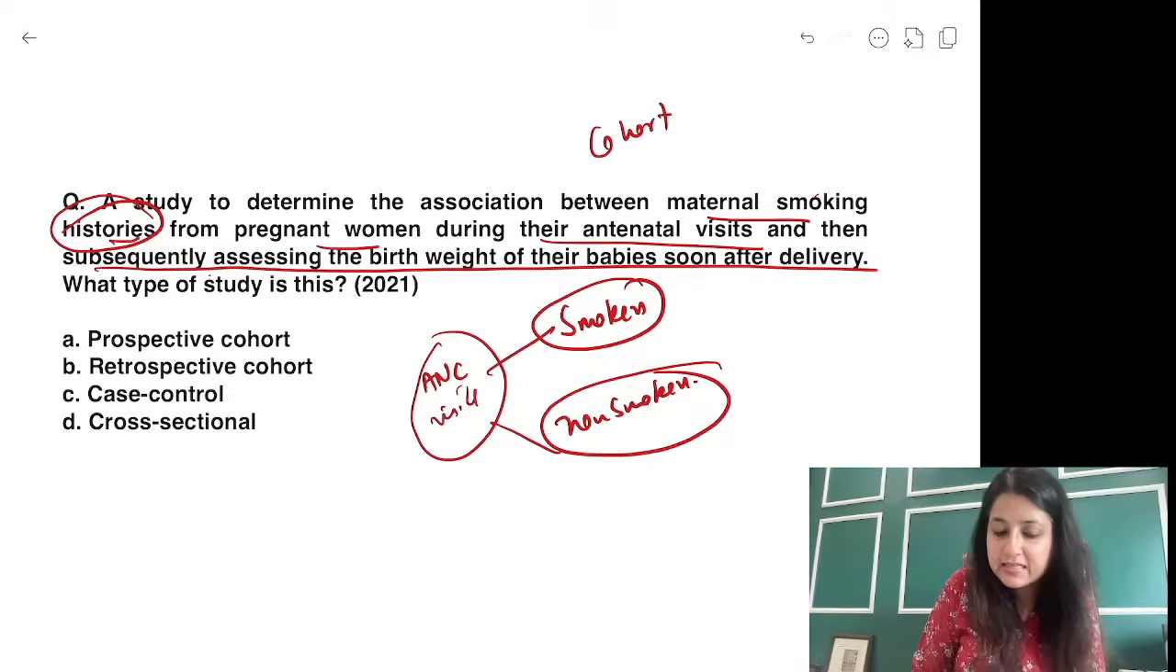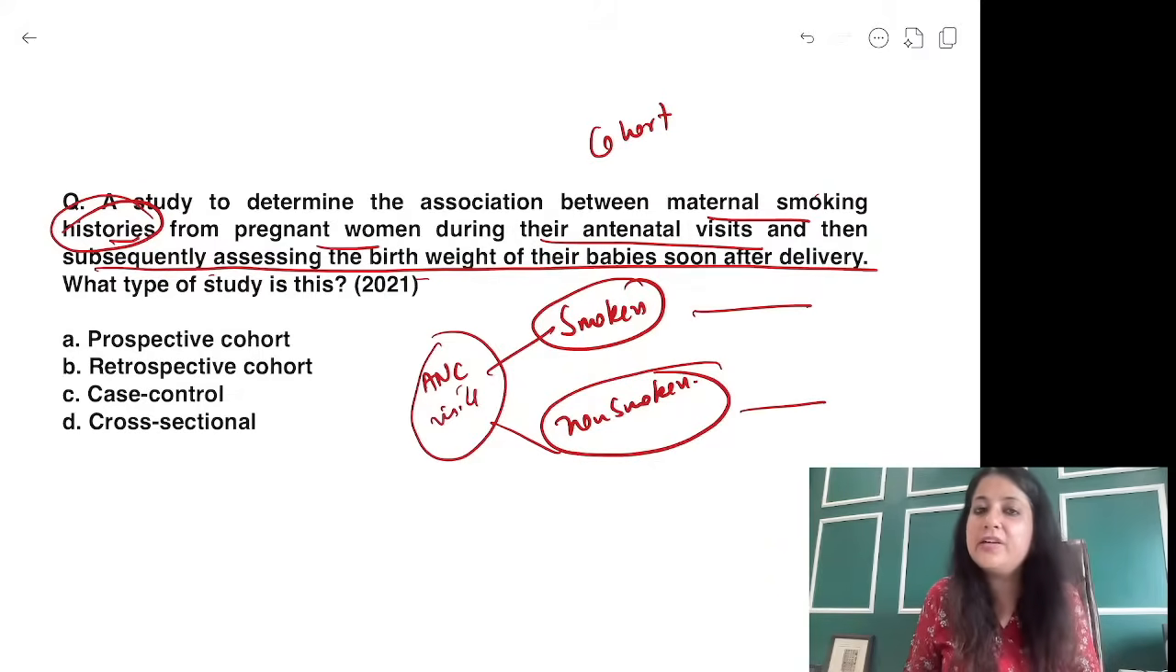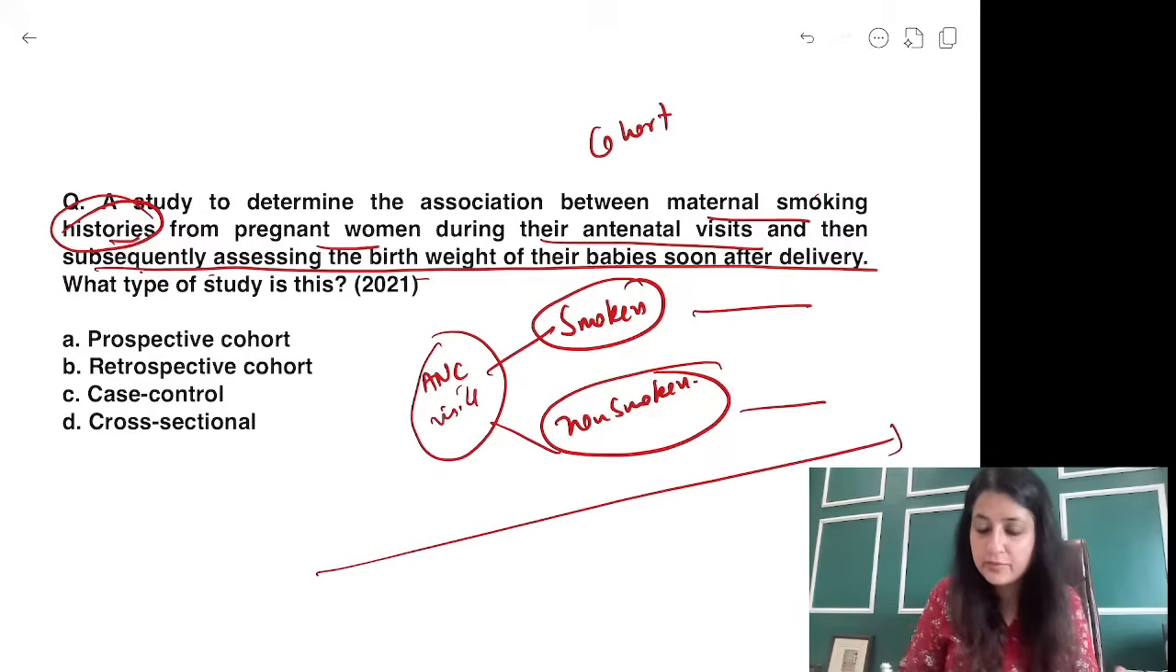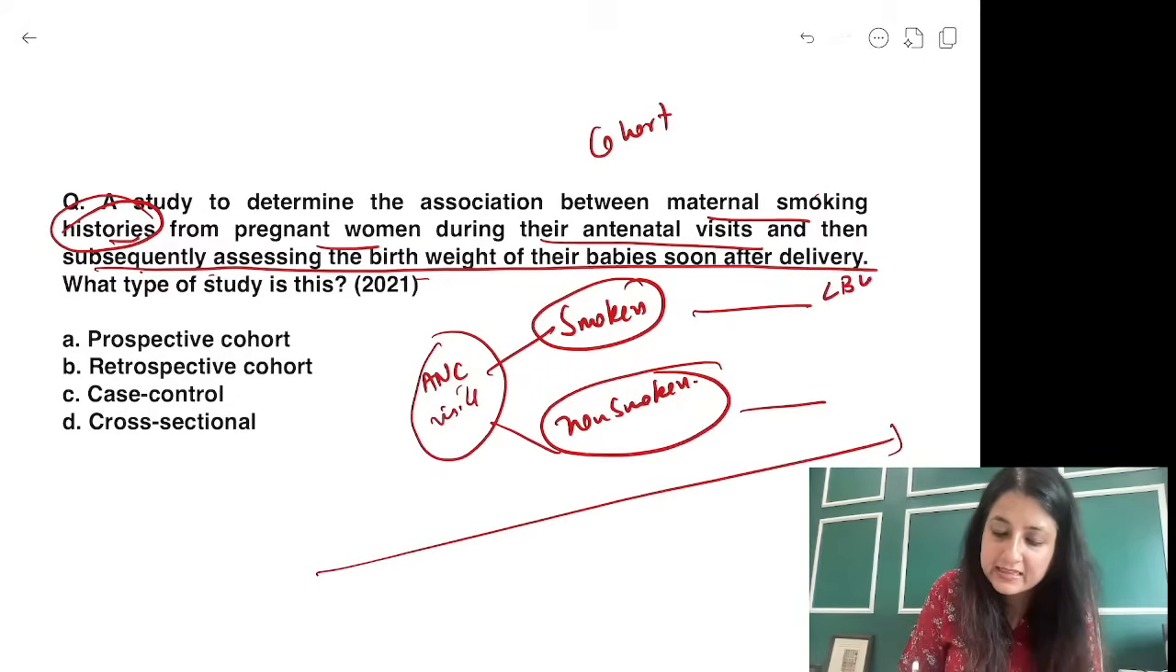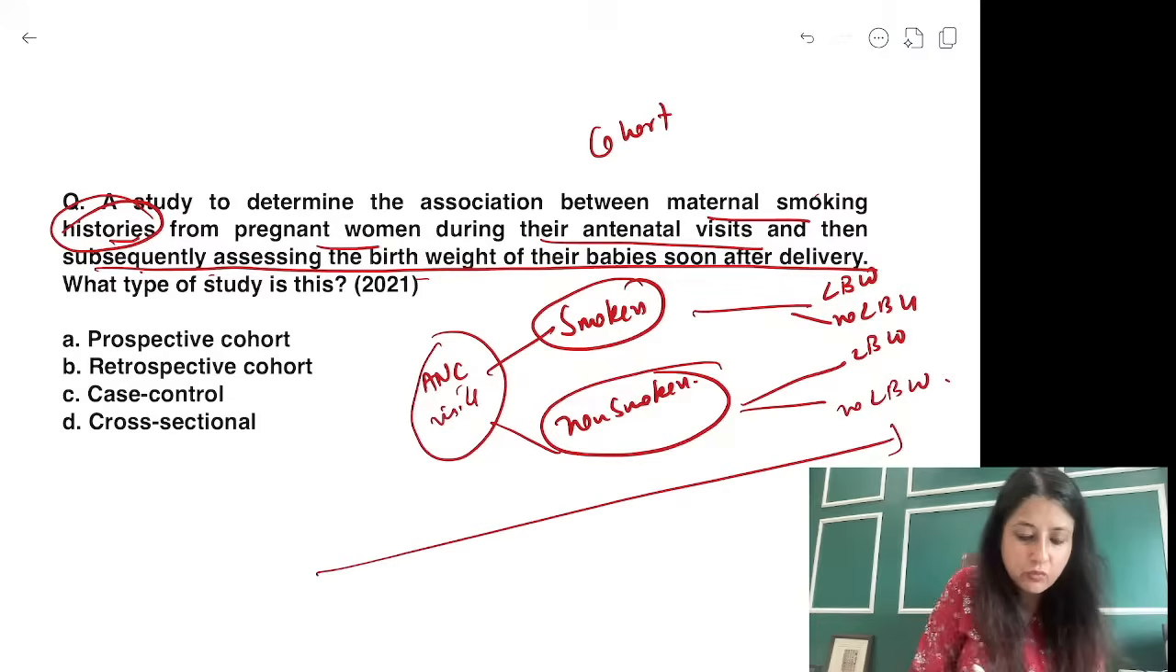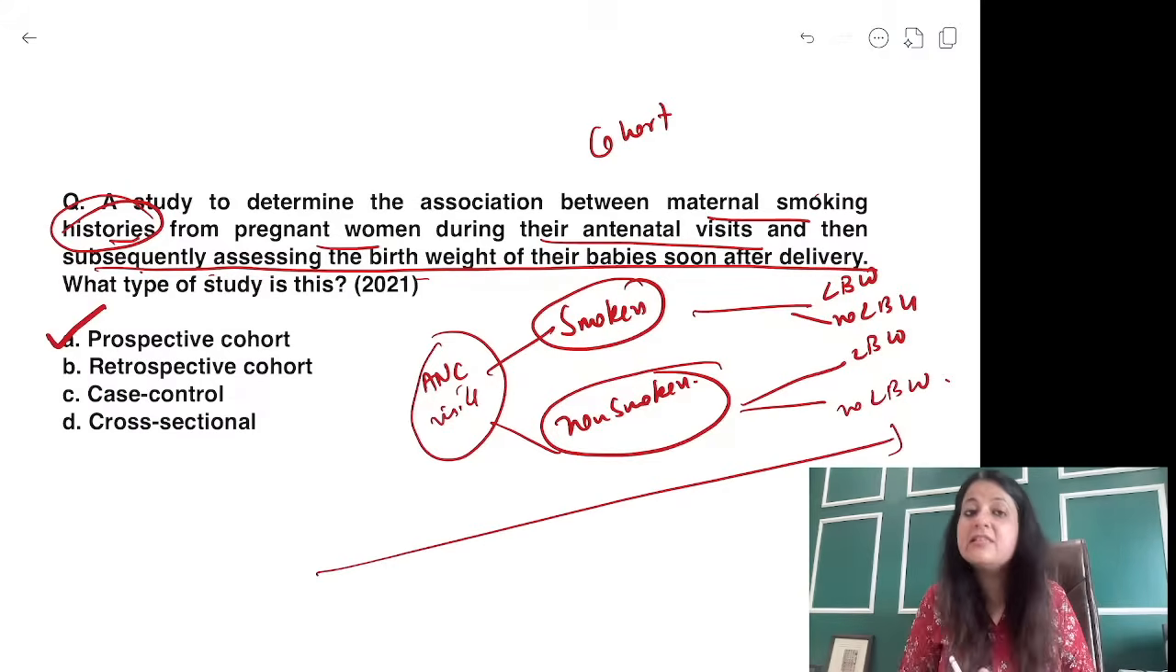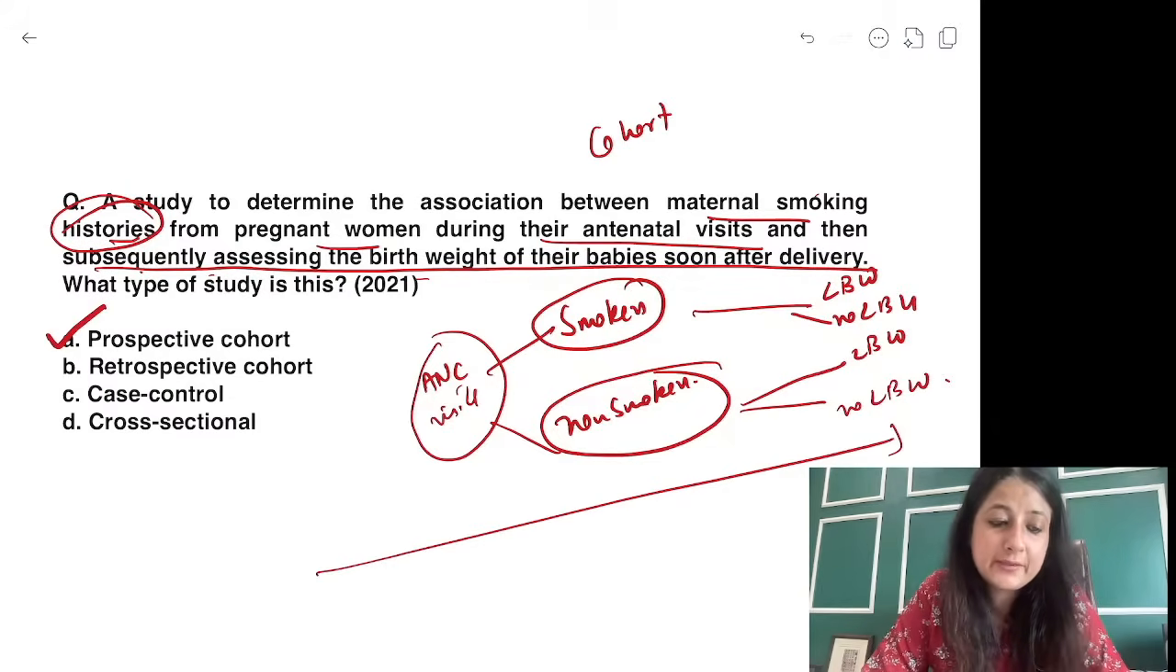Okay, and then I'm subsequently assessing the birth weight of the babies. Subsequently assessing means I'm going to go forward with time, and I am going to see how many babies are low birth weight, no low birth weight. After 9 months, how many low birth weight, no low birth weight. So which type of cohort is it? It is a prospective cohort.